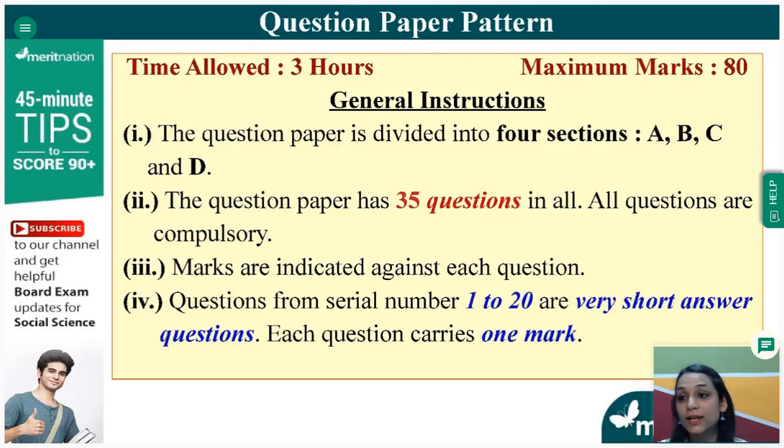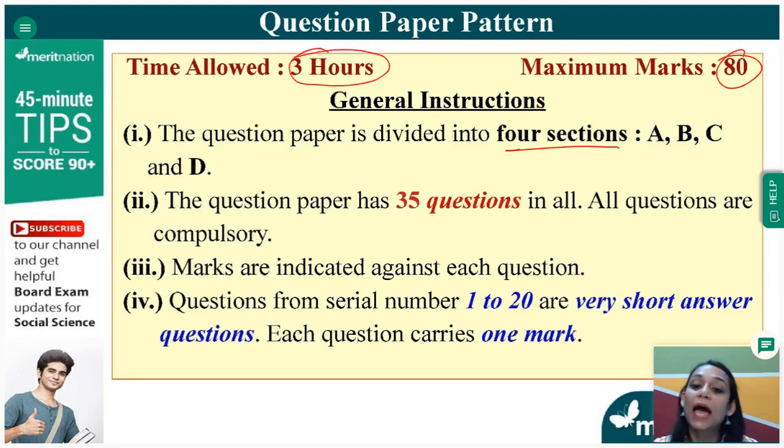Now everything is done. We have discussed the important topics. We have discussed the important map topics. Now a very important thing that we need to discuss is the question paper pattern. So this year the pattern has changed, like we all know. The question paper pattern is: the whole paper will be divided into 4 sections, A, B, C, and D. Paper is of 80 marks. You will get 3 hours to solve it. You all know that, from 10:30 a.m.